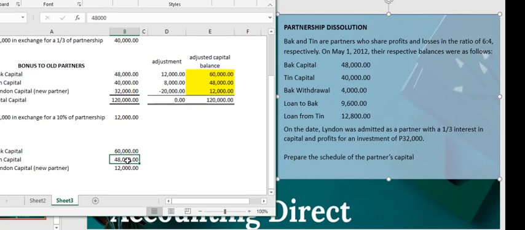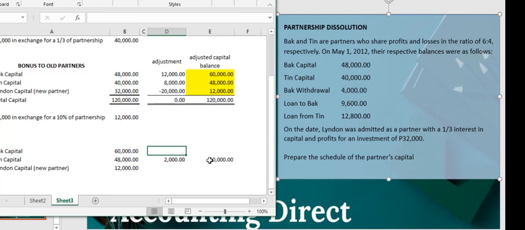Let's say Tin wanted to retire. He's tired and he wanted to take a vacation. Now Tin, as agreed, would retire. The partners agreed to give him 50,000, so 50,000 in exchange for retirement. Tin agreed with the partners, Back and Lyndon. Now there is a 2,000 increase over the capital that Tin holds in the partnership.